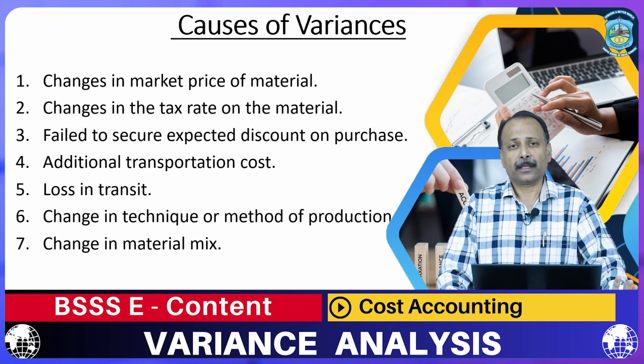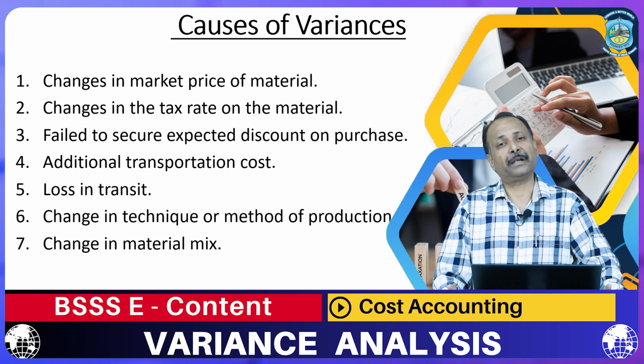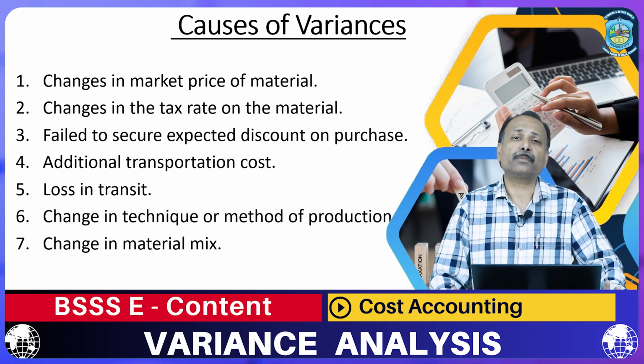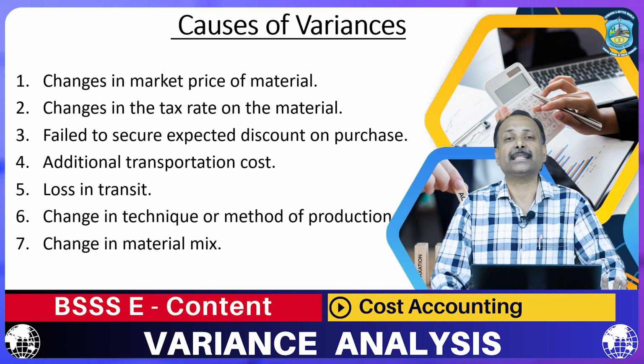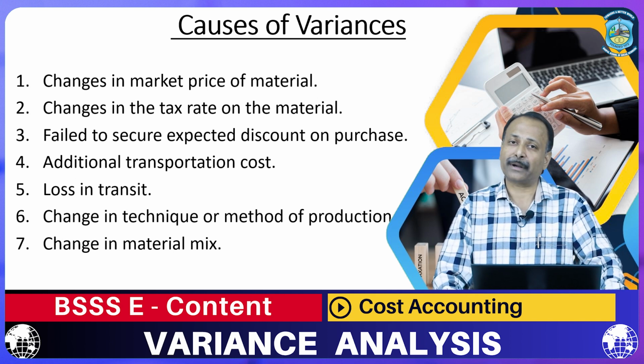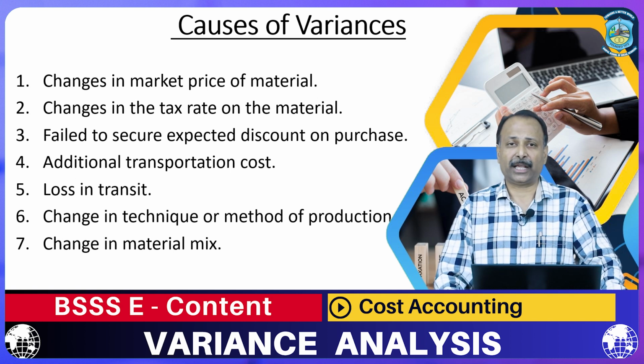So, when there is an increase in transportation cost, there is an increase in the cost of material. When there is an increase in the cost of material, there is an increase in the total cost of material, and because of which there is a variance in the total cost of product. Then change in technique or method of production.